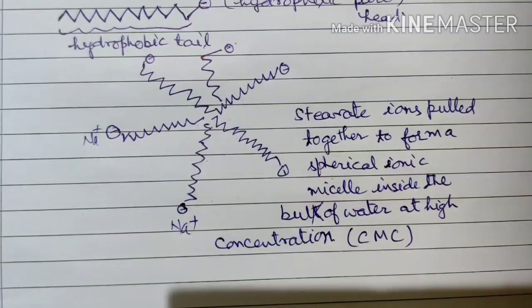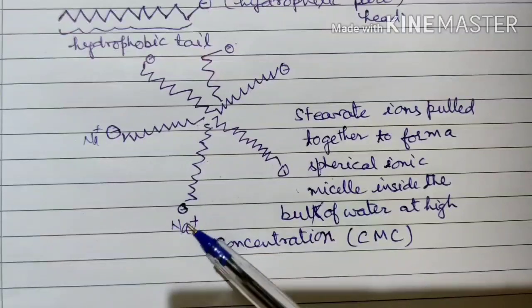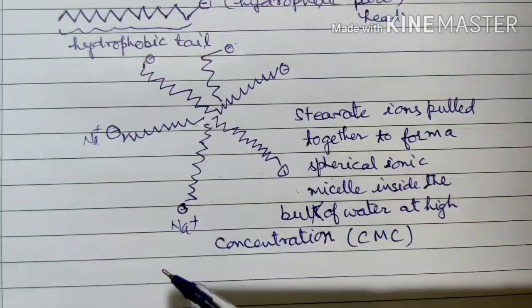So when the concentration is low, it will behave like a simple electrolytic solution, that is like a strong electrolyte, because the sodium ion is here, which is part of a strong base, and that's why it will behave like a strong electrolyte.